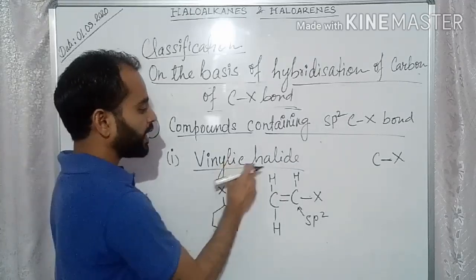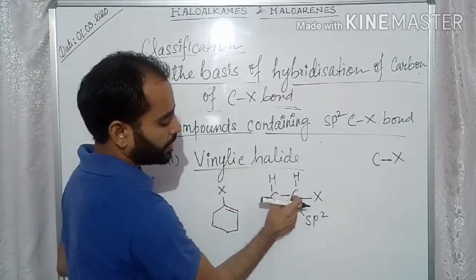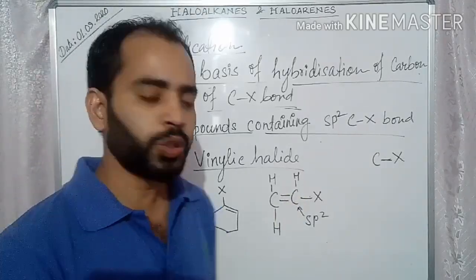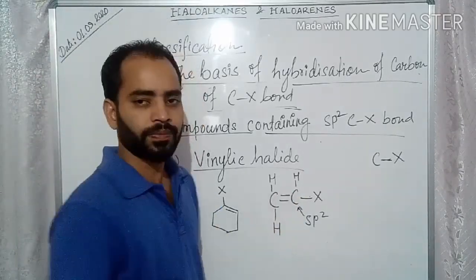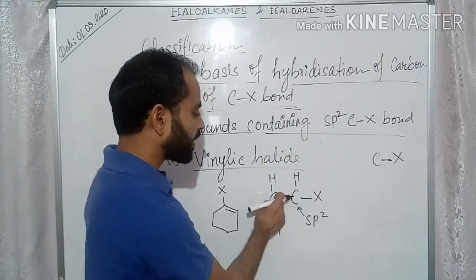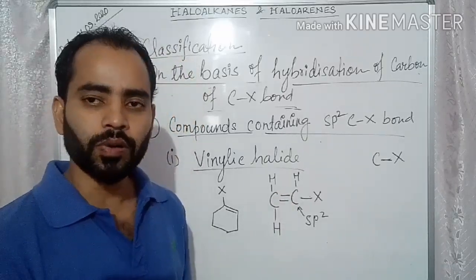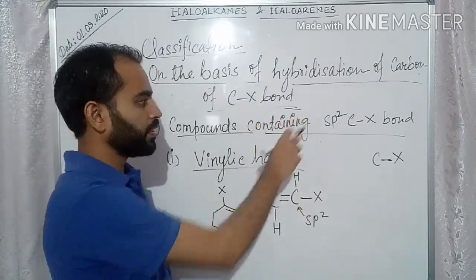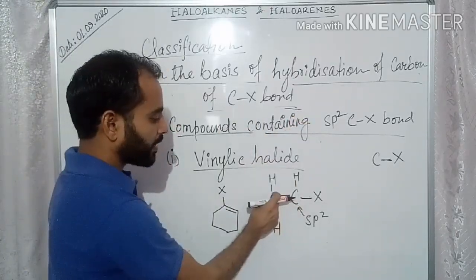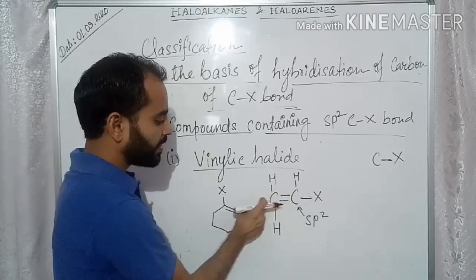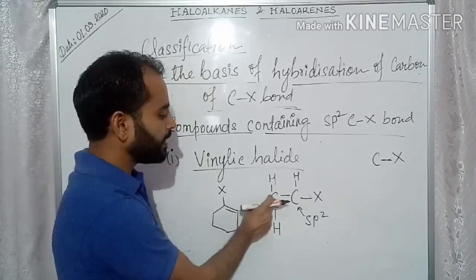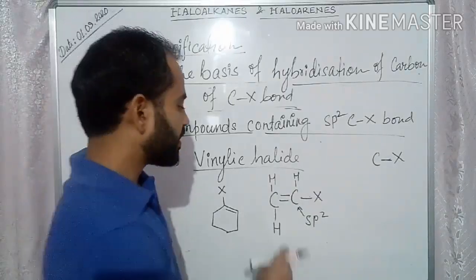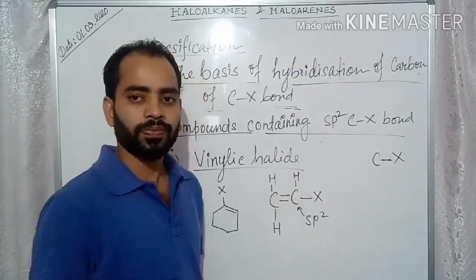Now in case of vinylic halide, what happens? This sp2 carbon is directly bonded to another carbon by a double bond. In the earlier case of sp3, we saw the double bond was in the carbon next to this one. But in this case, the sp2 carbon itself is double bonded to another carbon.